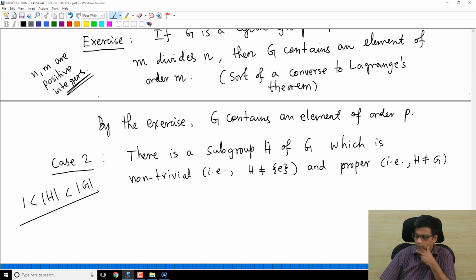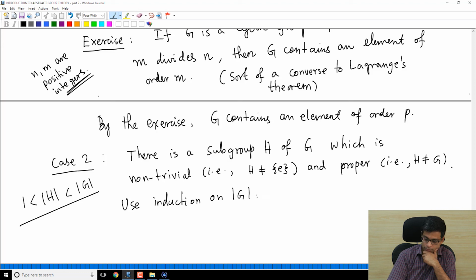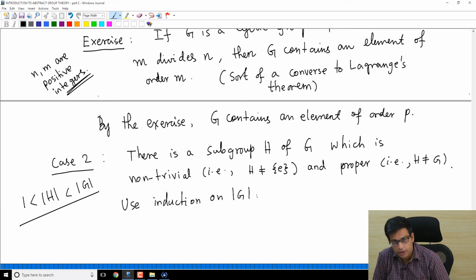Now I am going to use induction on G. So what does the theorem say? The theorem says that if G is a finite abelian group and a prime number divides its order, then G contains an element of that order. What would be the base case for induction?